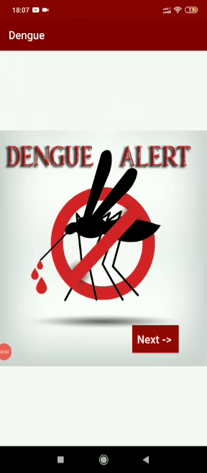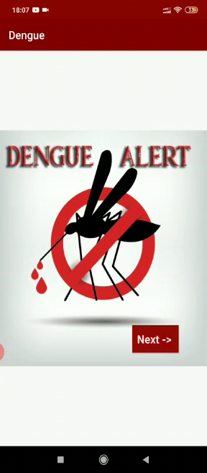Dengue Alert System is a mobile application that is developed exclusively to support multiple user requirements at a single place. The main aim of this project is to identify the dengue prone areas so that people in those localities can take extra precautions because there is a dengue outbreak nearby.